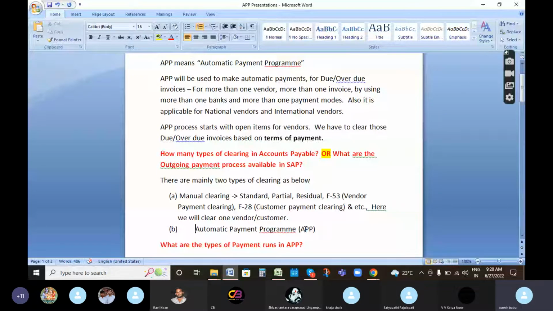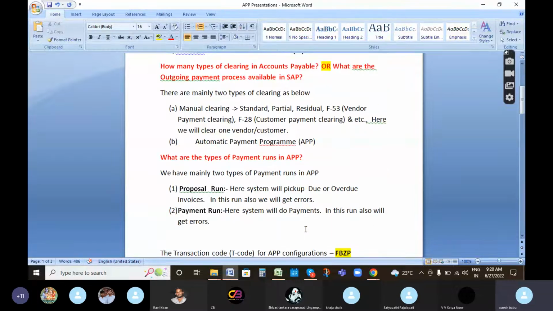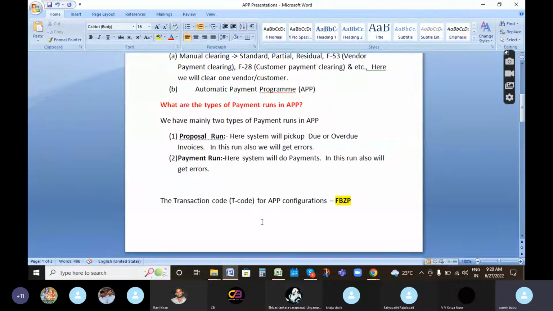What are the types of runs in APP? We can say proposal run and payment run. In the proposal run, all the due and overdue invoices will be picked by the system. In the payment run, the system will make the payments to the vendors as per the dates we have given. Based on those dates, the payment will be run.